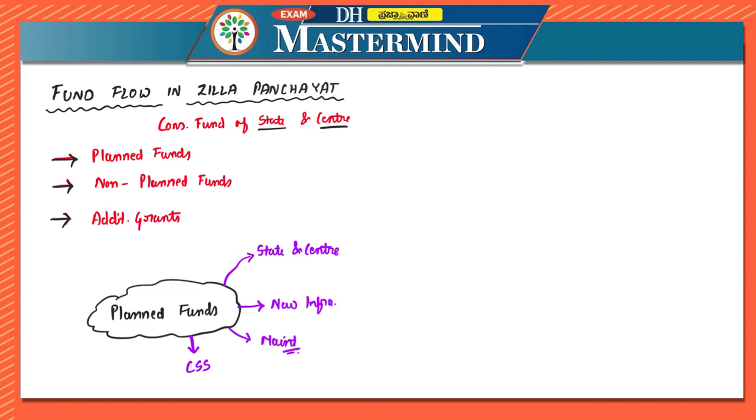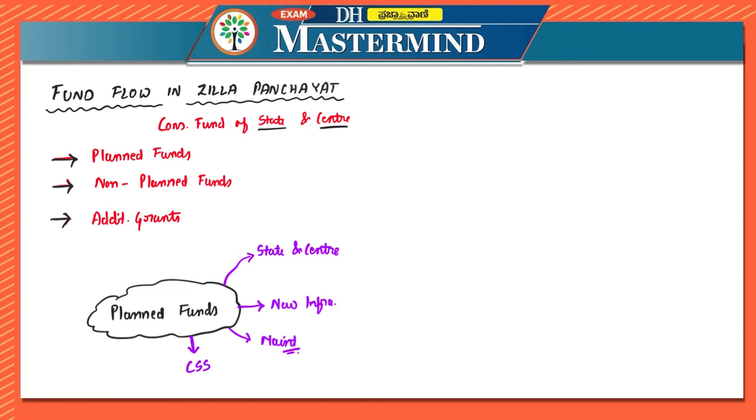Now, for the welfare of scheduled castes and tribes, the grant is also released through a separate program called the special component program. So the special component program releases funds for the welfare of scheduled castes and tribes, etc. The allocation of the fund itself is based on population, actual needs, and backwardness.